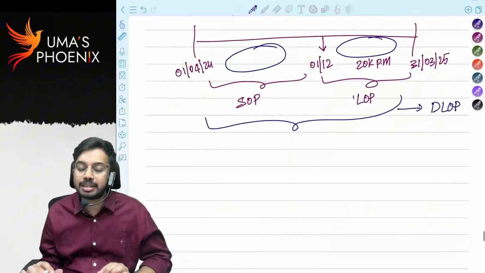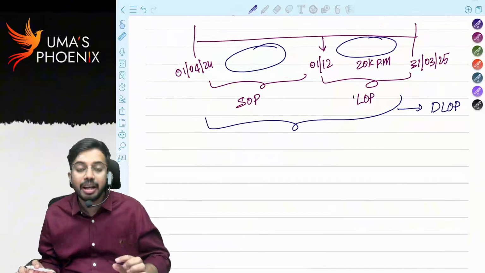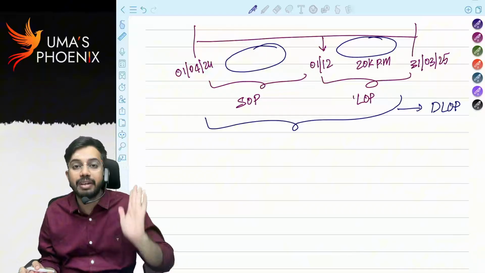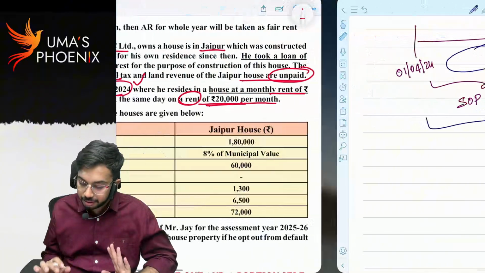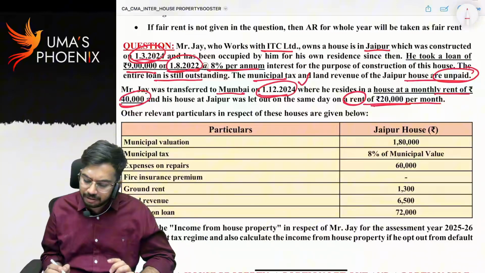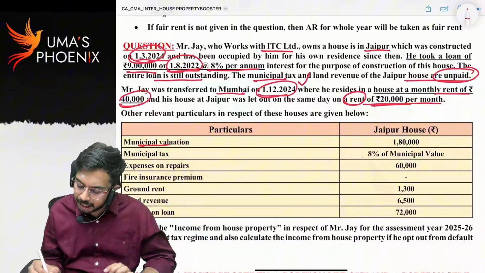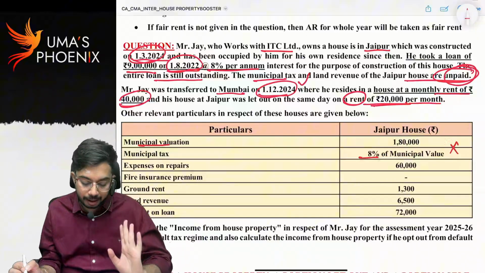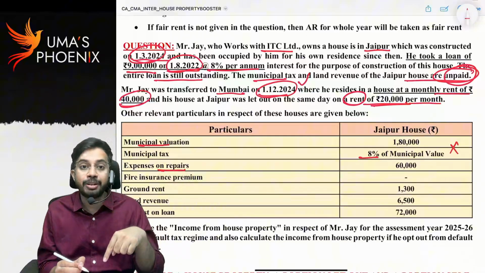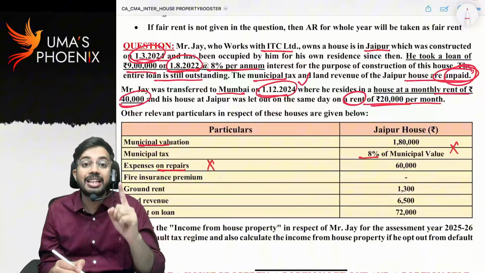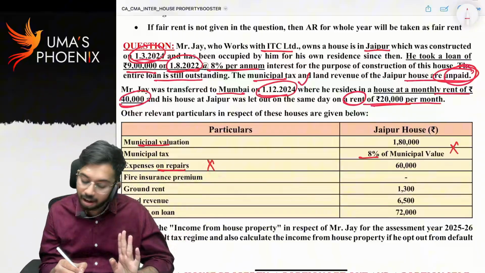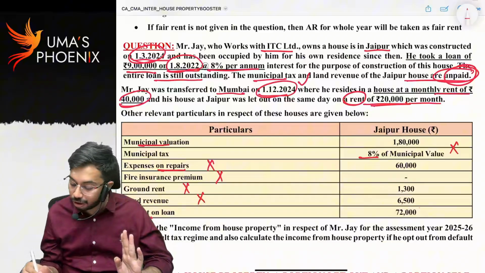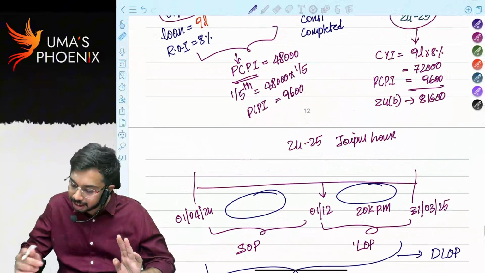So when house property is considered as deemed to be let out property for the whole year, in gross annual value calculation, step 3 is equal to actual rent or expected rent, whichever is higher. Don't do comparison. Now, information was given, municipal value is given, municipal taxes are given, but municipal taxes are not allowed. Why? Because they are unpaid. Expenses on repair, actual expenses, they should not be claimed as deduction. Standard deduction is allowed in place of actual expenses. Fire insurance premium not allowed. Ground rent not allowed. Land revenue not allowed. Interest on loan 72,000. We already calculated, right? 72,000.